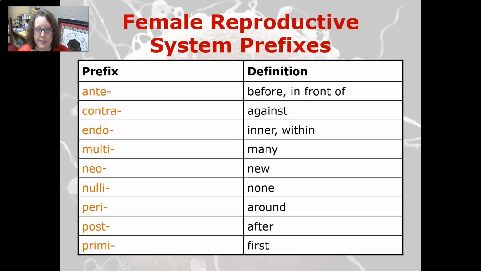A few prefixes. Ante is before or in front of. Contra is against. Endo is inner or within. Multi is many. Neo is new. Nulli is none. Peri is around. Post is after. And primi is first.